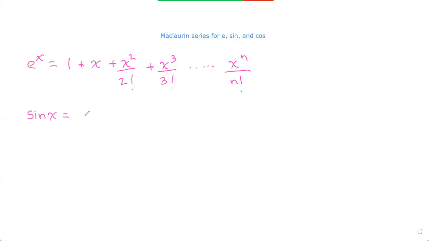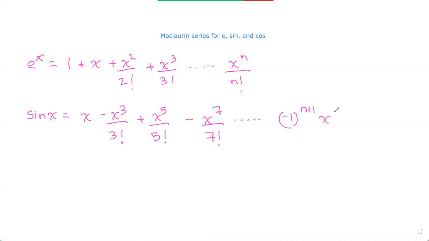So for sin x, it starts with x minus x cubed over 3 factorial plus x to the power of 5 over 5 factorial minus x to the power of 7 over 7 factorial. And so on until we go to our general term, which is negative 1 to the power of n plus 1, x to the power of 2n plus 1, divided by 2n plus 1 factorial.